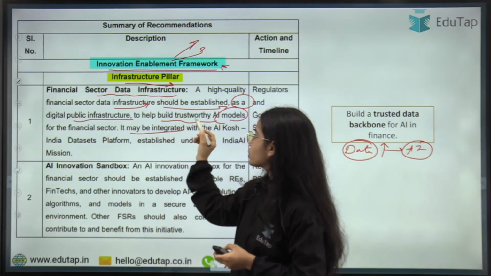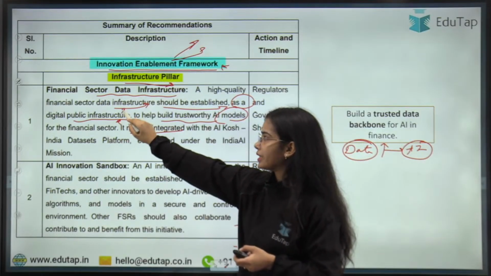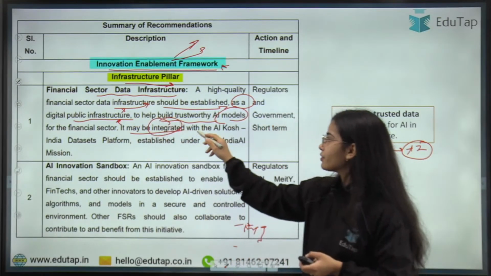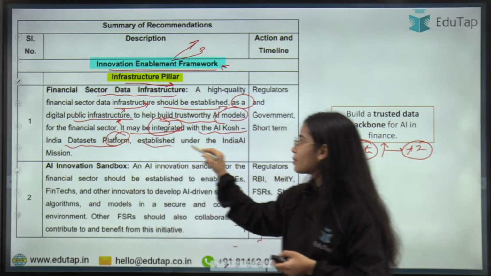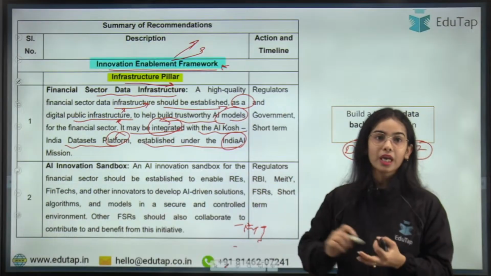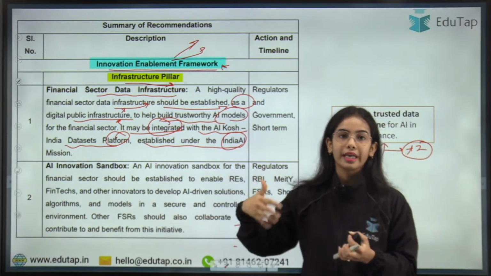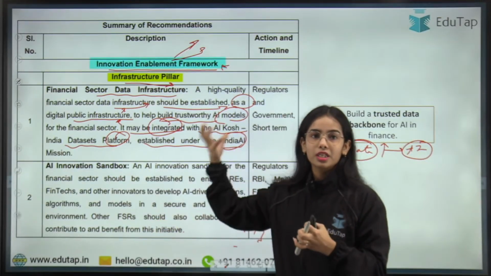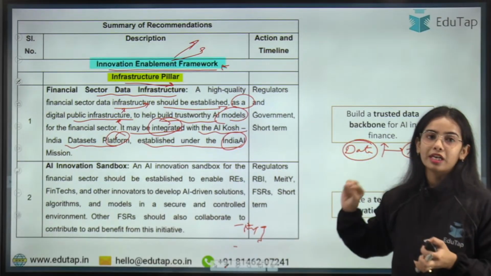Okay, so the digital public infrastructure that consists of the data must be integrated with the AI Kosh India datasets platform established under the India AI Mission. This is the basic idea: trusted data should be there to train the AI models and build trustworthy AI models. So, build a trusted data backbone for AI in the financial sector.